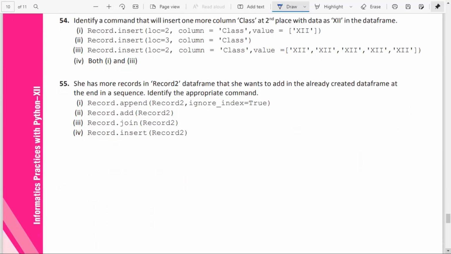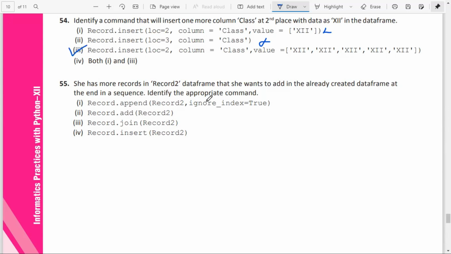Identify the command that will insert one more column class at the second place with the data as 12 in the data frame. So record, we were using the insert function. So insert function, that is record dot insert loc equal to 2, column equal to class, value also you have to specify. Here value is not given, so that's a mistake. Here in option 1, value is mentioned, but only one value is given. So the error will come because the value does not match. We have to give exactly the values equivalent to the number of rows. So here option 3 is the correct answer.